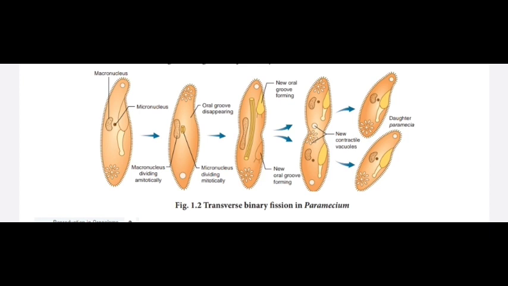When binary fission starts, these two nuclei start to divide and the oral groove present on the paramecium disappears. Then a new oral groove forms on both sides, the cytoplasm divides and new contractile vacuoles form. Finally two new daughter paramecium are formed.